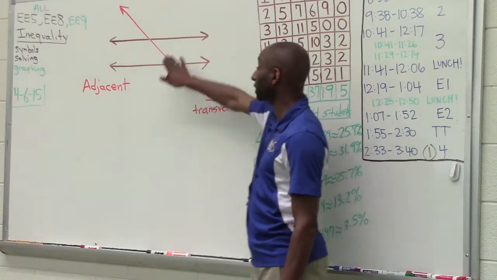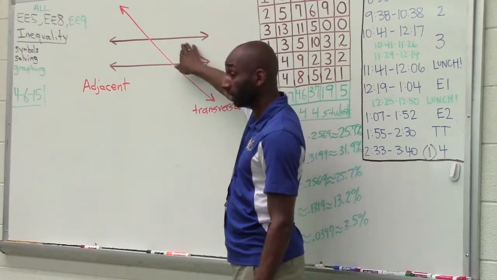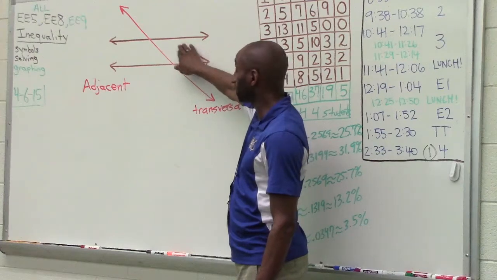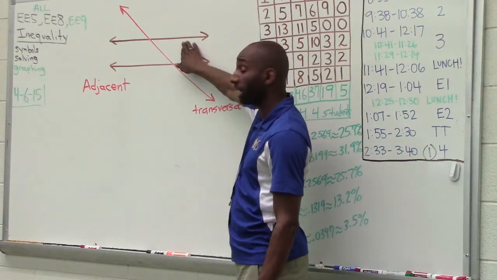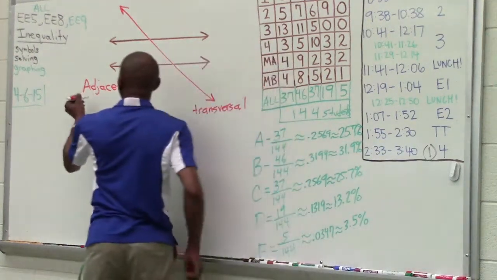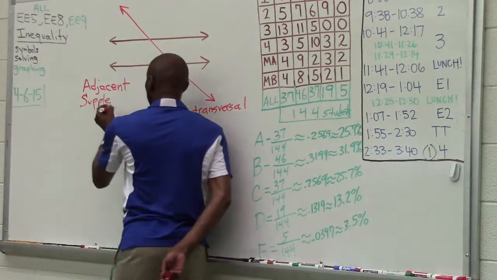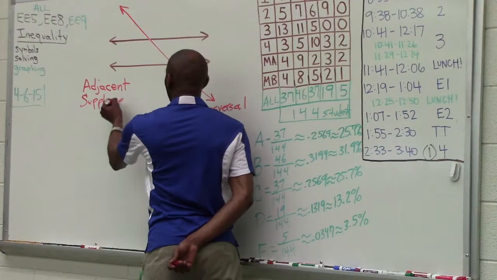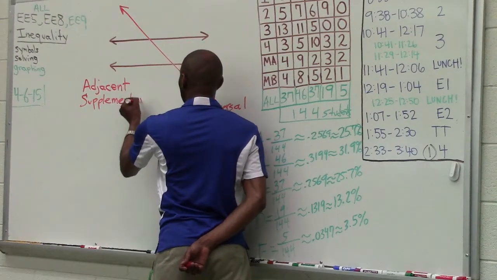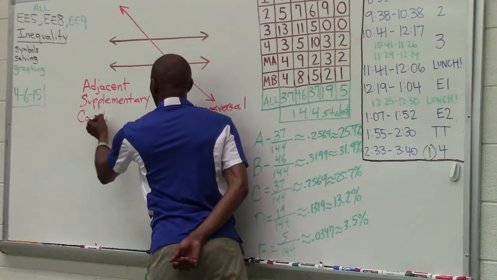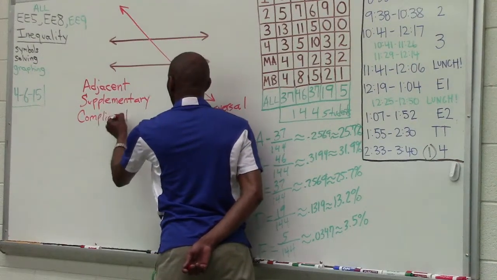In this particular instance, these 2 angles right here will give you either a supplementary angle or a complementary angle.